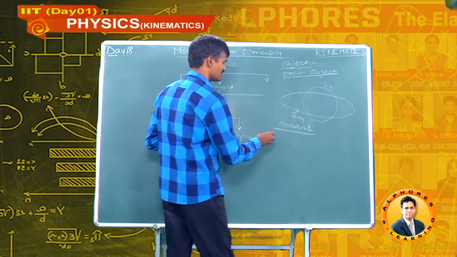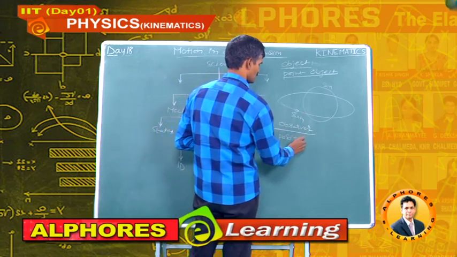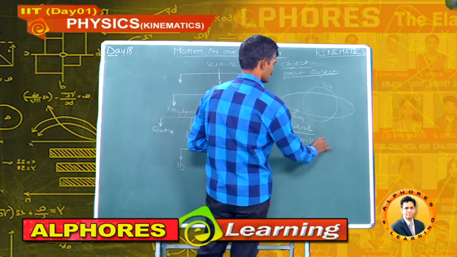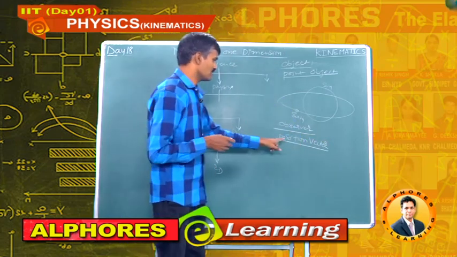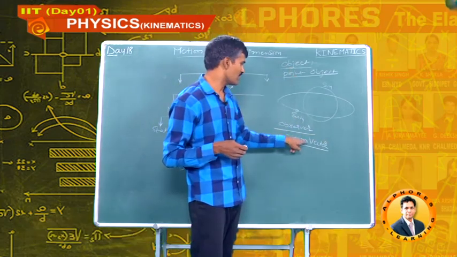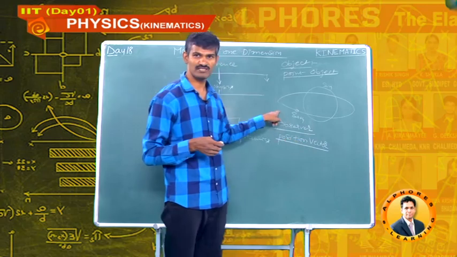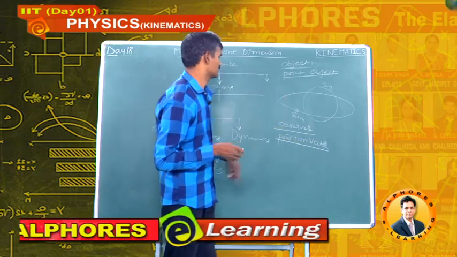Our next definition is position vector. The vector which represents the position of the object with respect to the origin of the coordinate system or with respect to the observer is known as position vector.